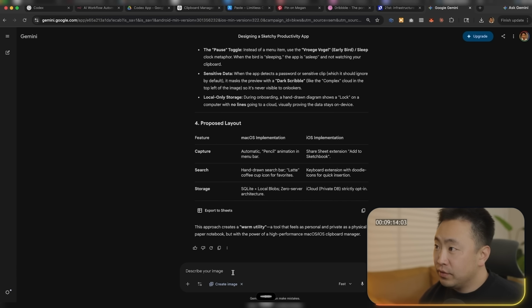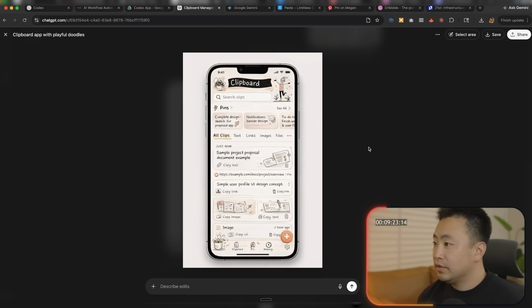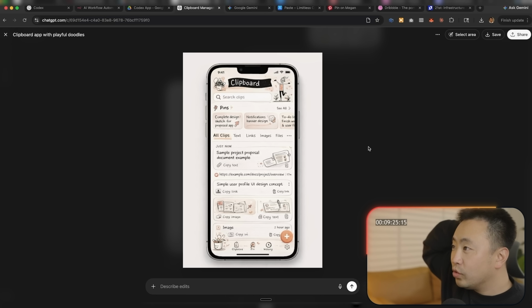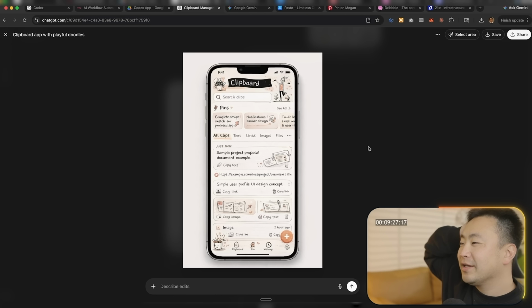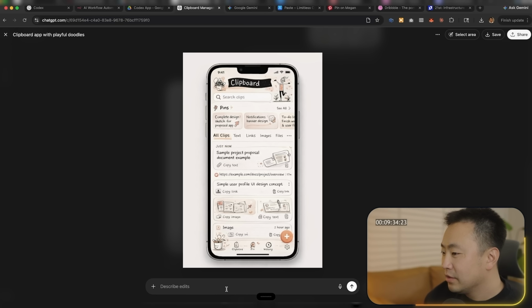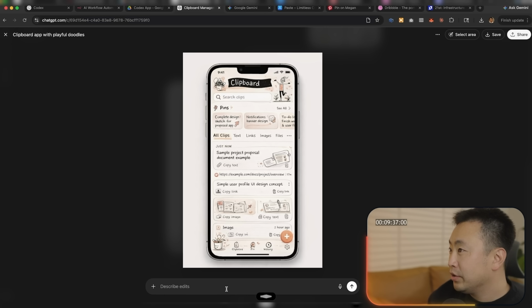Just a reminder, I started a little over 11, so it's been about 10 minutes already, I think. Make me an image of a few of these screens. All right, this is kind of cool. It's a little messy, I feel like. Can you make this a little bit more modern, and the sketch should be a little toned down?